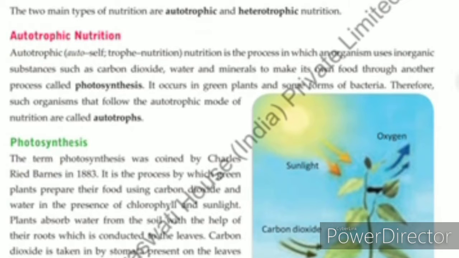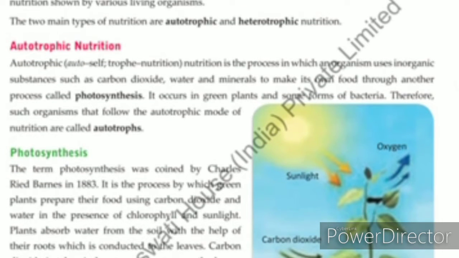Autotrophic mode of nutrition. The word autotrophic is made up of two words: auto means self and troph means nutrition. It means a type of nutrition in which the organism makes nutrients by itself, known as autotrophic mode of nutrition. Like plants, which can make their own food by the process of photosynthesis.